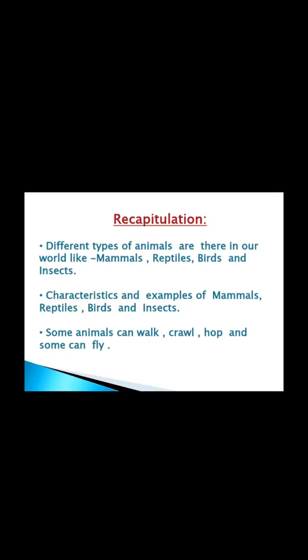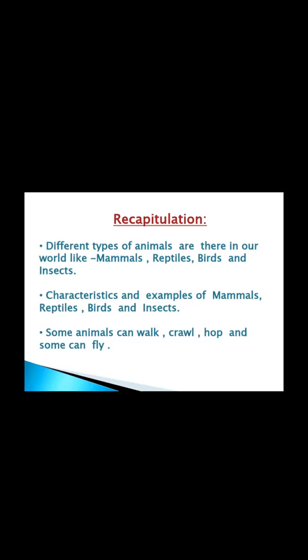Now come to the third point. Some animals can walk, crawl, hop, and some can fly. Some examples of animals that can walk are cow, dog, cat, etc. Some animals that can crawl are snake, lizard, crocodiles.